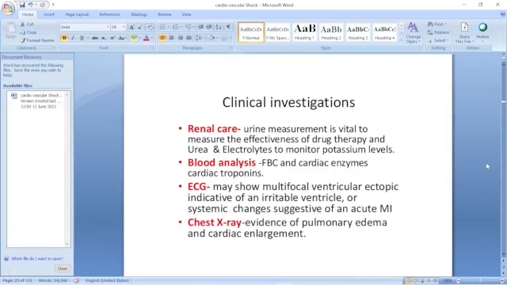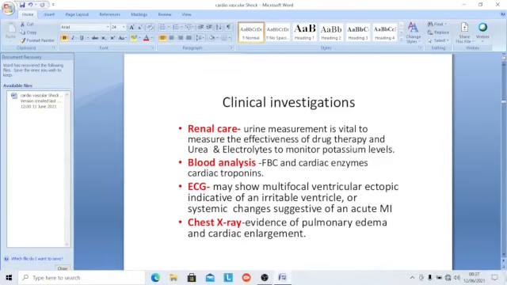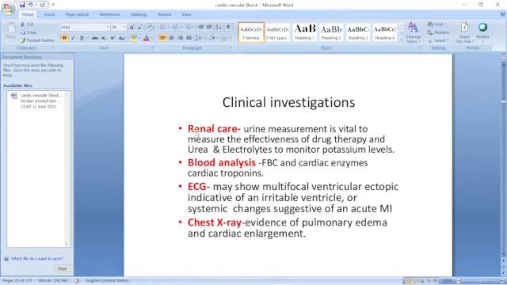What clinical investigations will you carry out in case of shock? Renal care, urine measurement, is very vital. If urine output within 24 hours is normal, 1.5 to 2 milliliters, you can say the patient has achieved the physiological status. So how much urine output is a very critical measurement. Urine measurement is vital to measure the effectiveness of drugs. There is shock and you are giving drugs and fluid. Is urine coming or not? If urine is coming, then it is effective. Otherwise, the drug is not effective.